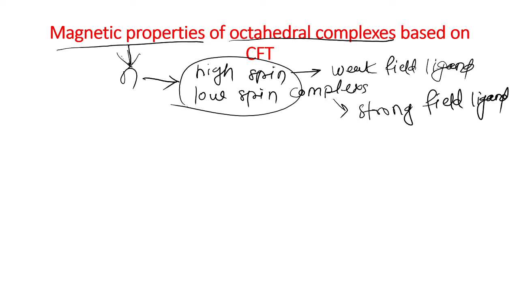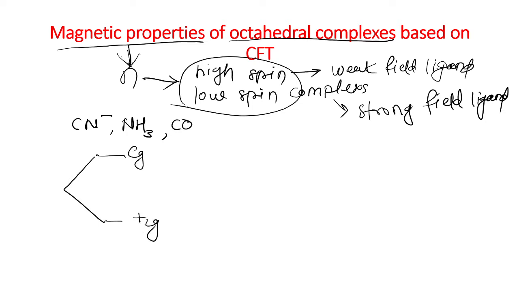we can determine the number of unpaired electrons. First, in the case of strong field ligands, when the ligands are strong like cyanide, ammonia, carbonyl, this is a strong field ligand. When a strong field ligand is attached to the metal ion, the energy gap between the t2g and eg sets of orbitals is high, which is denoted by delta naught. So this energy gap is high, and in that case delta naught is greater than P, the pairing energy.